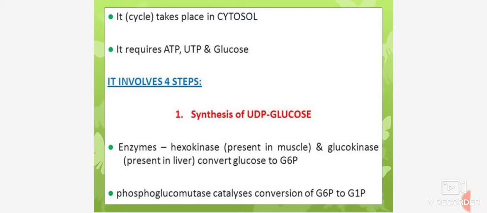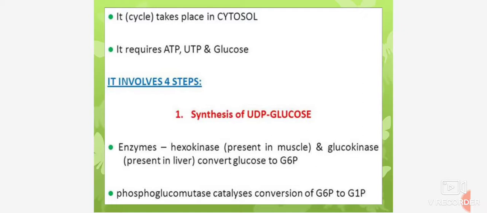Then phosphoglucomutase catalyzes conversion of G6P, that is glucose 6-phosphate, to glucose 1-phosphate. G1P means glucose 1-phosphate, and G6P means glucose 6-phosphate.